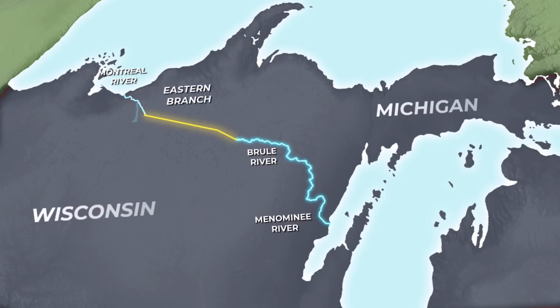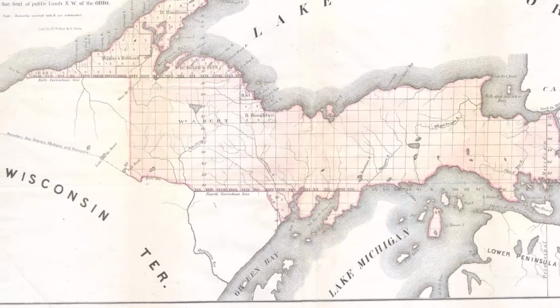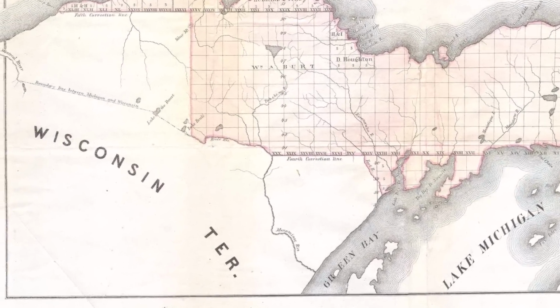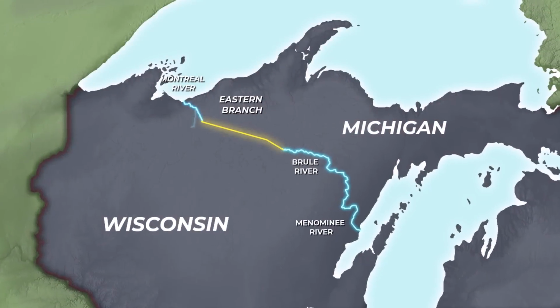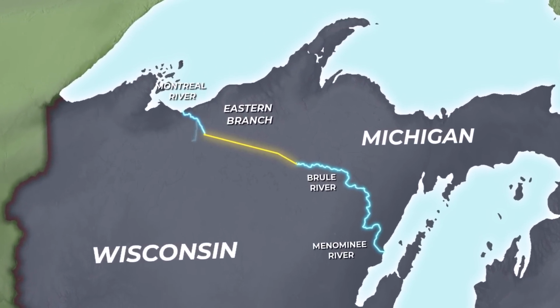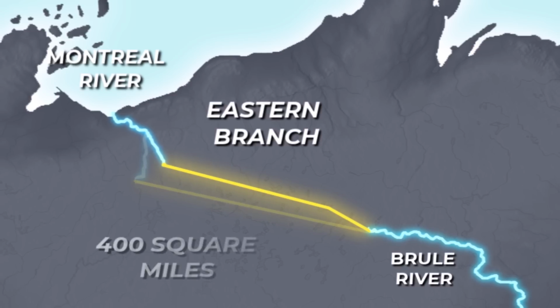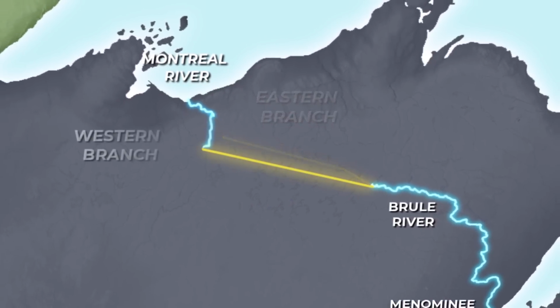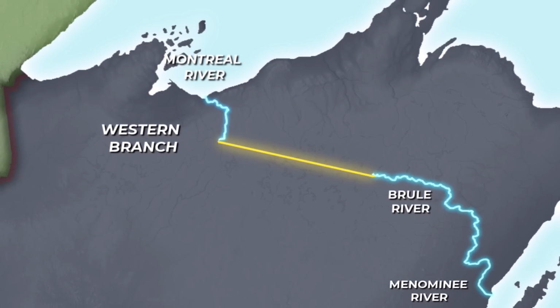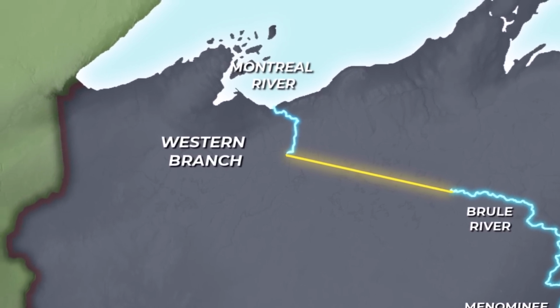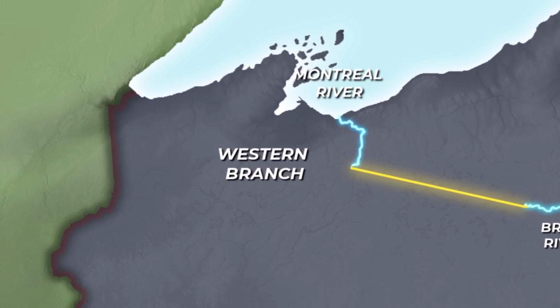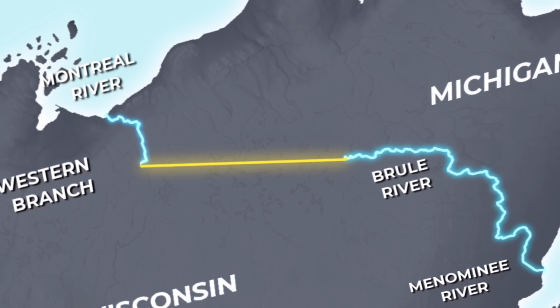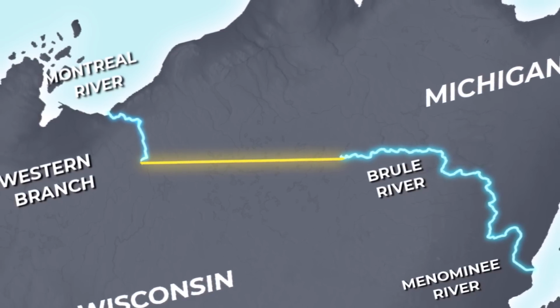Wisconsin argued that the boundary should be drawn alongside the eastern branch. This was the branch that Congress's surveyor, Captain Thomas Cram, had sailed along, and he was named in Congress's legislation on the subject. This would also mean that Wisconsin kept almost 400 square miles of extra land. Predictably, Michigan said it was the western branch. Congress hadn't specifically said otherwise, and their surveyors argued that the western branch was Montreal's primary branch, and therefore best fit the definition of the boundary line. Surely, the extra territory it gave them didn't hurt either.